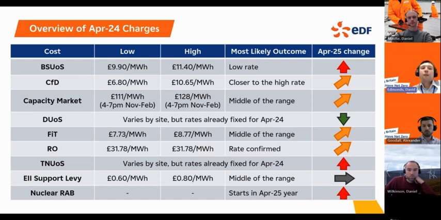FIT rates, feed-in tariff. So again, this one's fairly symmetrical, so the middle of the range is the best view. We have seen a bit of a decrease in this one since the last quarter by sort of 20-30 pence or so. And the reason for that is in Q3 2024, there wasn't a lot of sunny weather, so solar generation was fairly low compared to what would normally be expected. If there's lower generation, there's lower payments that need to be made to those generators that are subsidised through the FIT scheme, and therefore that charge is a bit lower.